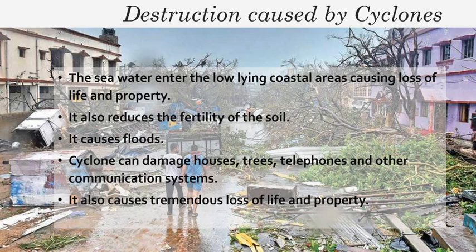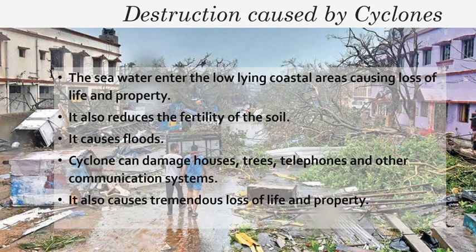Fourth point, a cyclone can damage houses, buildings, trees, telephone and other communication systems. And the last point, it also causes tremendous loss of life and property. These are the main destructions caused by a cyclone.